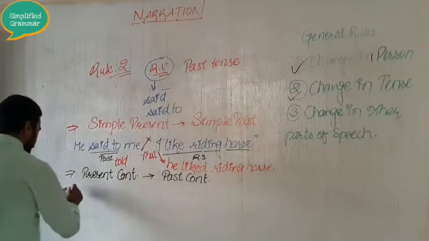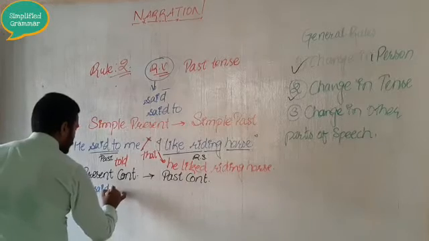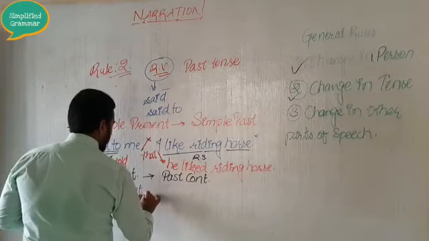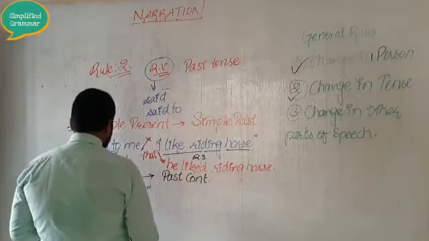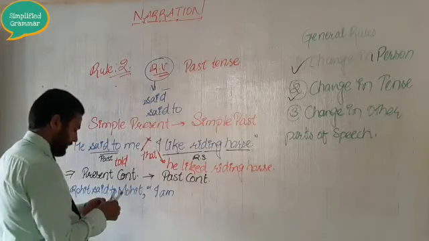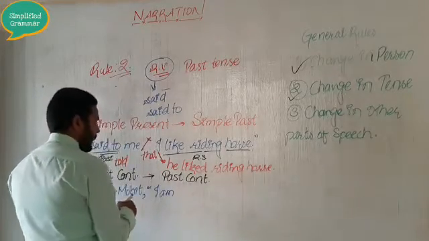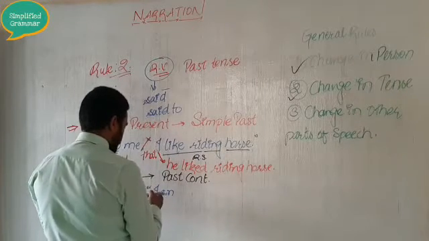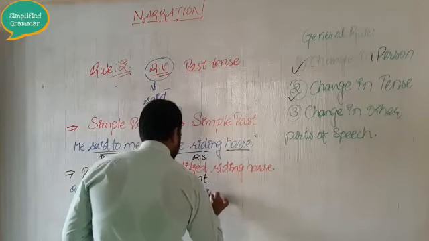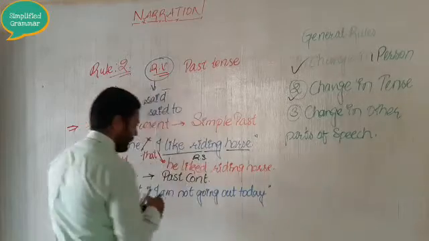For an example, if I write here, Rohit said to Mohit, "I am not going out today." Let us take a negative sentence. Full stop, double inverted commas, close.